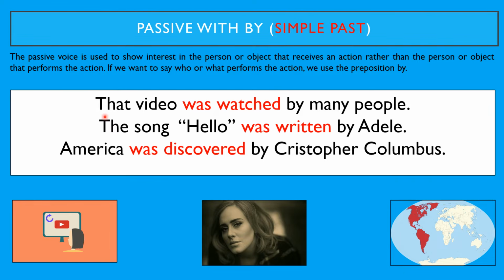First, we mention the object, then the verb to be, the verb in the past participle, by, and after by, we mention who or what did the action. So in this case, that video was watched by many people. That means that a lot of people watched that video. The song Hello was written by Adele. That means that Adele wrote this song. And the last one, America was discovered by Christopher Columbus. That means that Christopher Columbus discovered America. We're just emphasizing the object rather than the subject.